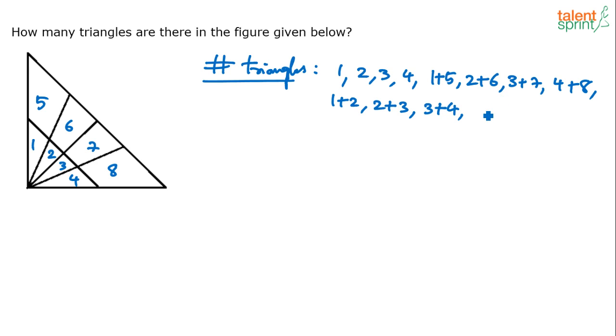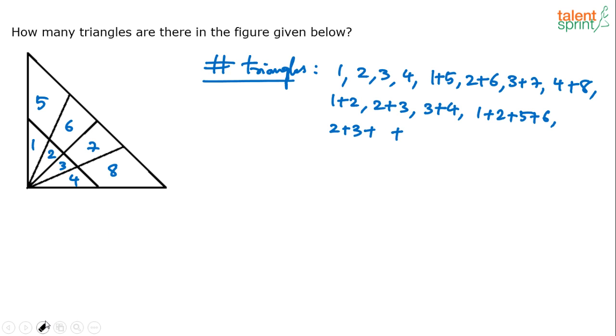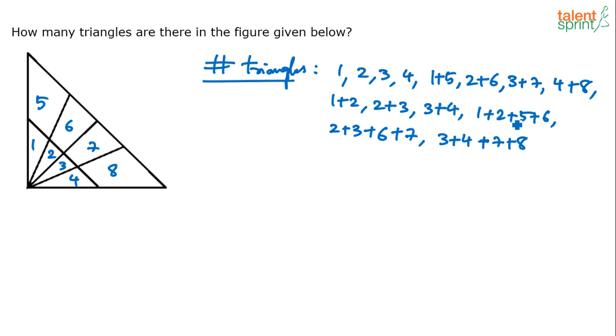So after that, I think 1, 2, 5, 6. 1 plus 2 plus 5 plus 6 makes a triangle. 2, 3, 6, 7: 2 plus 3 plus 6 plus 7 makes a triangle. Then 3 plus 4 plus 7 plus 8. So I think by using 4 parts, we get 3 triangles, right? 1, 2, 5, 6 combination, 2, 3, 6, 7 combination, and 3, 4, 7, 8 combination.